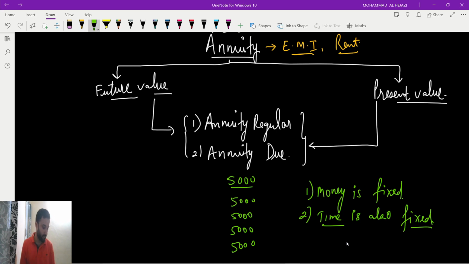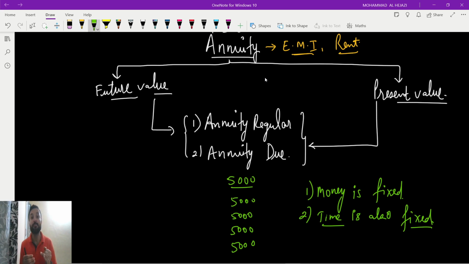Yes, sir. Now in annuity we have two things: future value and present value. Very important, you will see it in the examination. Future value means you have to find the future value. Present value means you have to find the present value. Simple thing. Okay, annuity, everyone understand. The best example of annuity is EMI and rent.